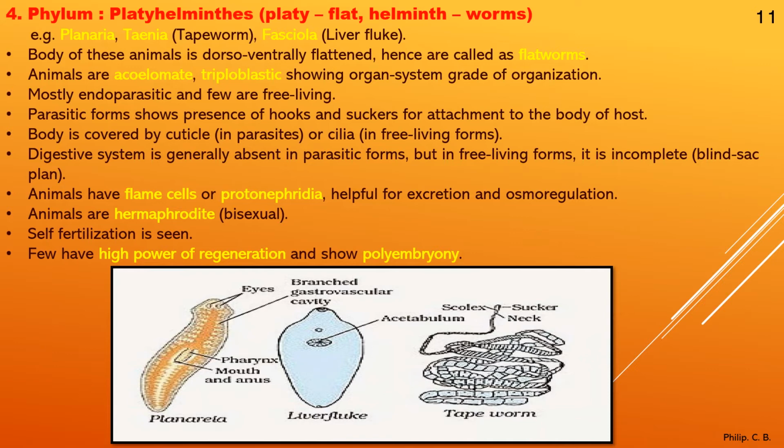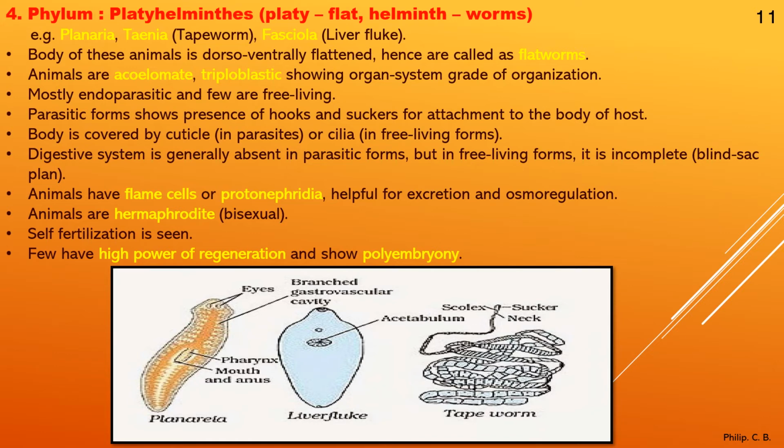Next, mostly endoparasites and few are free living. When you say endoparasite, they can enter the human body or mammals through food or water, causing harm to the organism, and some are free living species. Next, parasitic forms show presence of hooks and suckers for attachment to the body of the host. As you can see in the liver fluke, they have suckers which help to suck the body fluid. Next, the digestive system is generally absent in parasitic forms, but in free living forms it is incomplete and shows blind sac pattern. So as you can see, there is no body cavity as such.